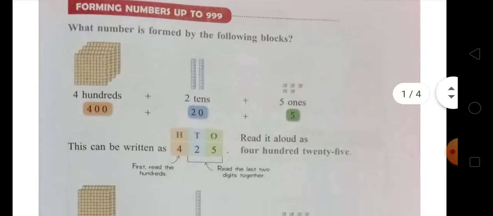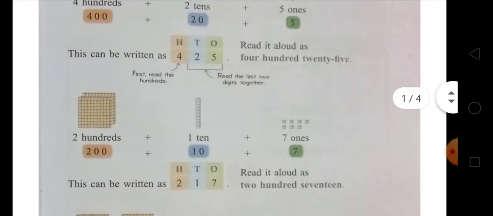After that there is the next picture. You can see there are 2 big blocks, and in each big block there are 100 small blocks, that is 200, plus one group of 10 blocks, that is 10, and plus 7 ones, that is 7 small blocks. This can be written as 217, because on the ones place there is 7, on the tens place there is 1, and on the hundreds place there is 2. So you read it aloud as 217.